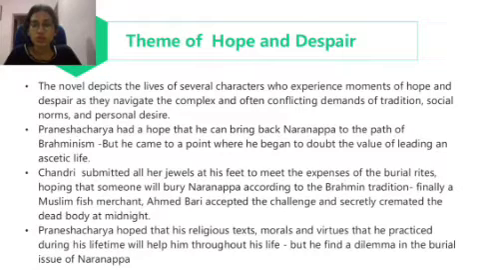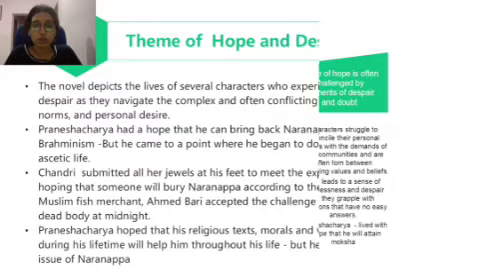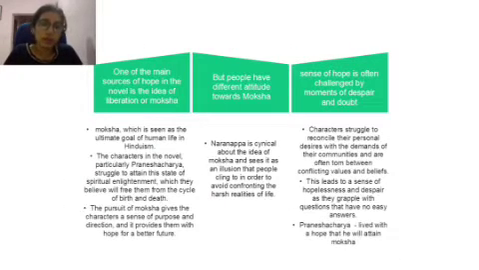He was not able to take sudden decisions regarding the issue. So in that particular situation, we can see how Narayanappa's hope that his religious text will guide him turned into despair. So this is all about the theme of hope and despair. So yeah, moving on to the next slide.